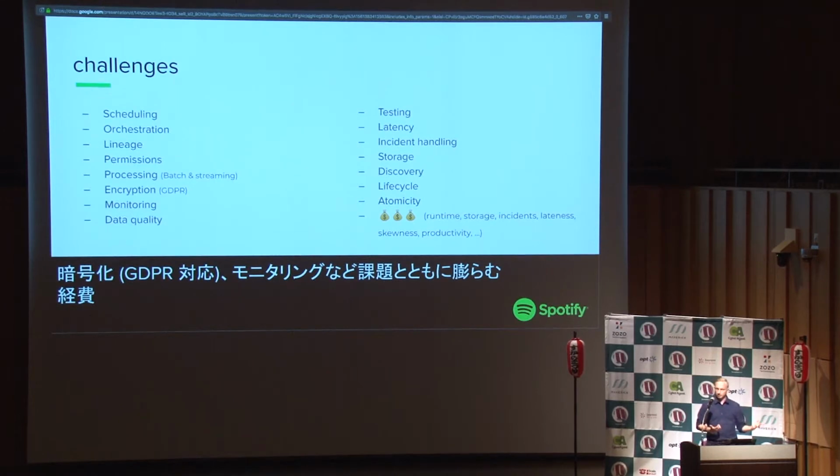You need discovery. A lot of people are using data at Spotify. There's a lot of data available. Huge challenge: how do people find data? I need to write a job. I want to know if the dataset is already available or not. I probably need some data from somewhere. How do I find it? How do I make sure it's good quality?